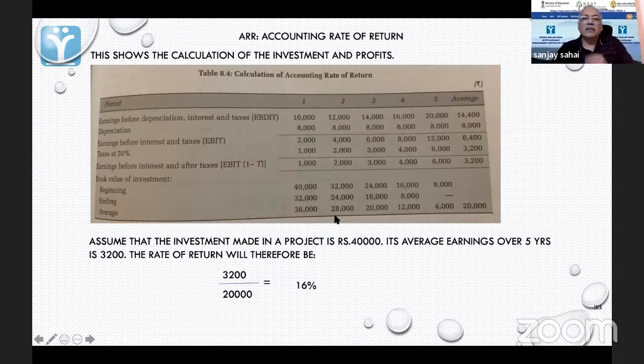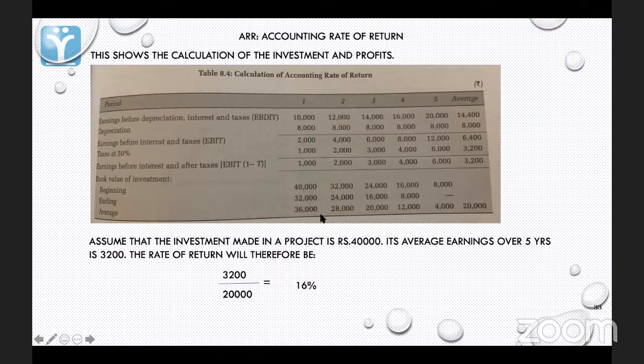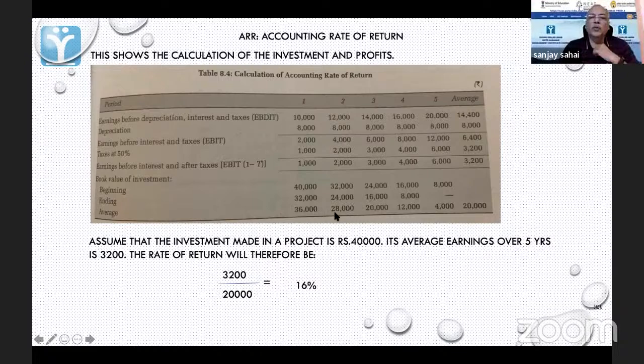Is that correct? How exactly is it coming? Achha, they are taking the beginning and ending average for each year. Yes, beginning of the year was 40. End of the year was 32. Average is 36. Opening plus closing by 2.